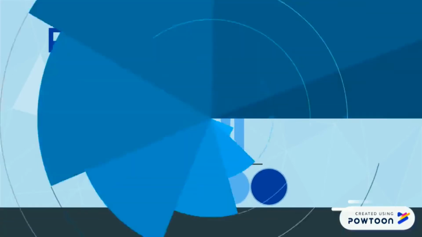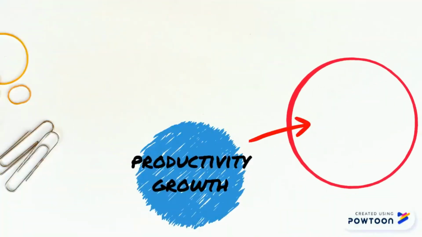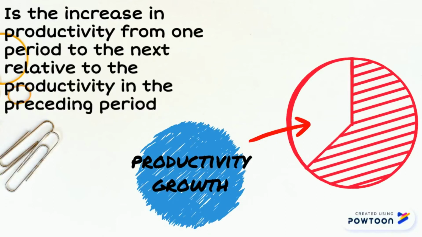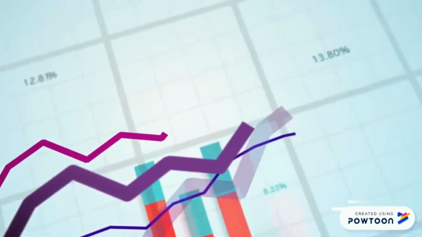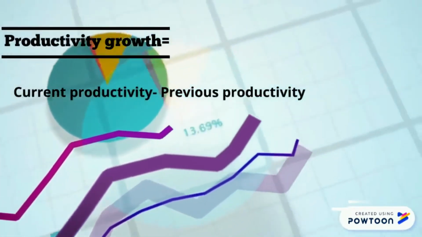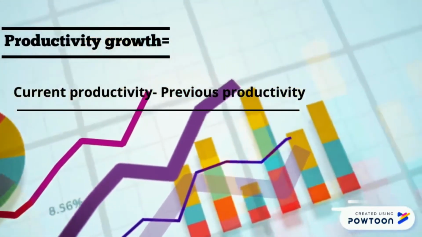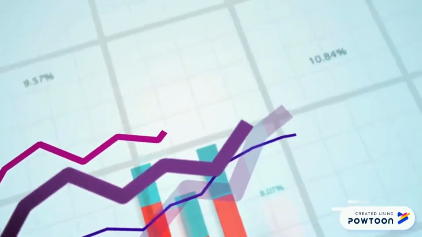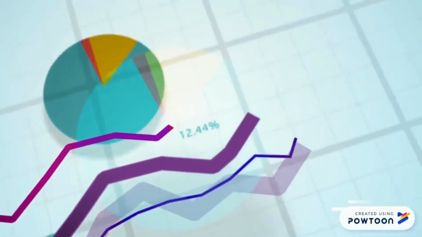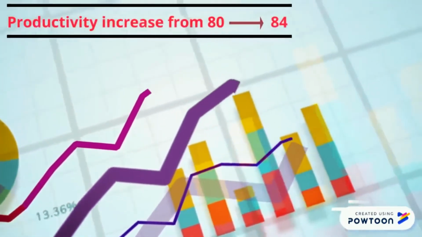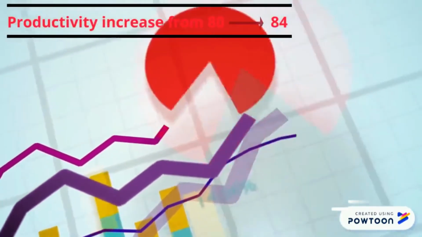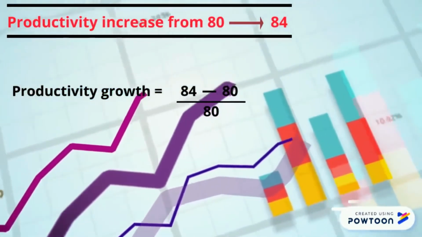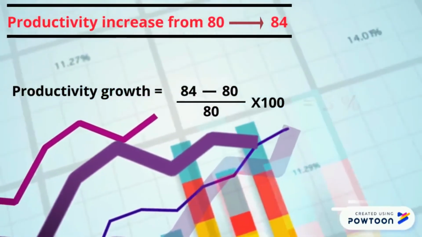Productivity growth is the increase in productivity from one period to the next, relative to the productivity in the preceding period. Productivity growth equals current productivity minus previous productivity, over previous productivity, times 100. For example, if productivity increased from 80 to 84, the growth rate would be 84 minus 80, over 80, times 100, which equals 5%.